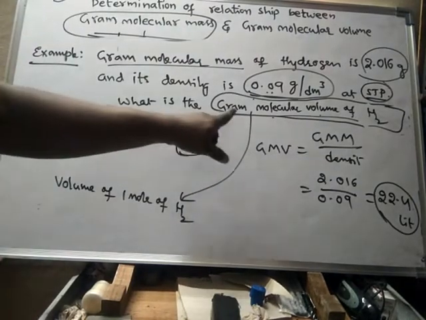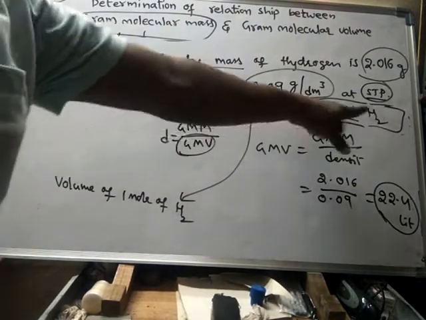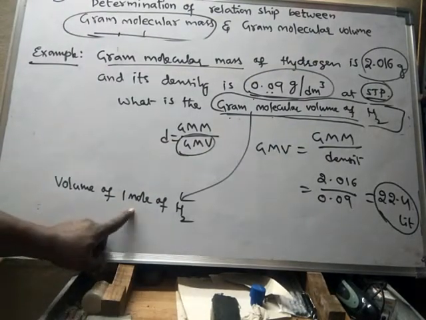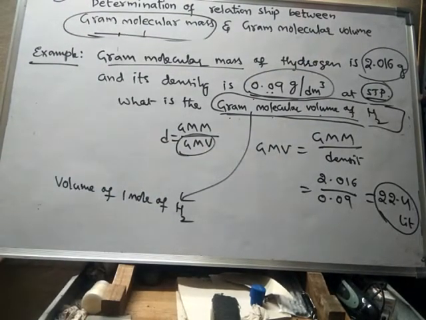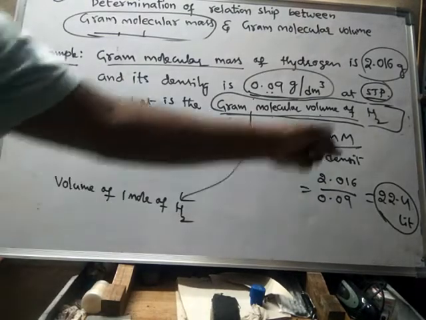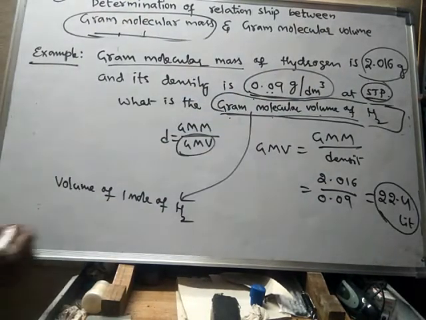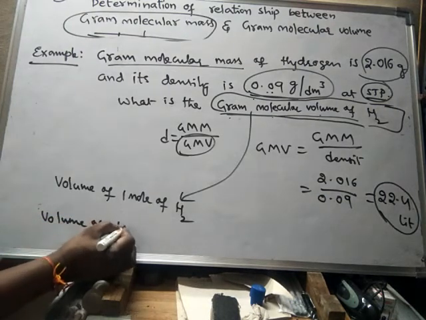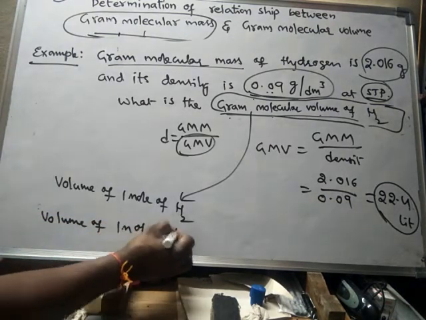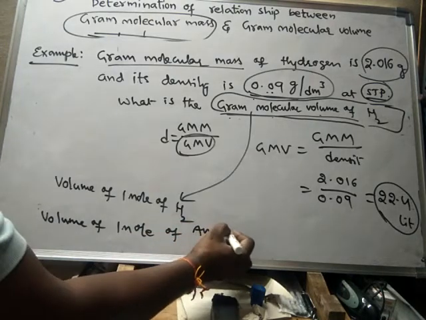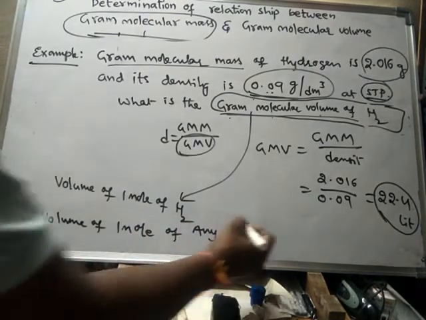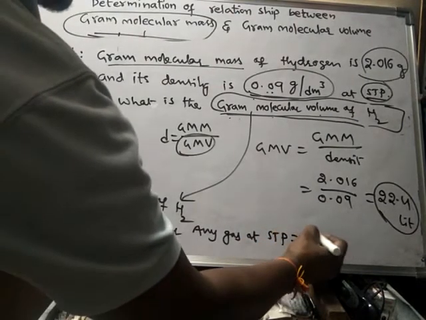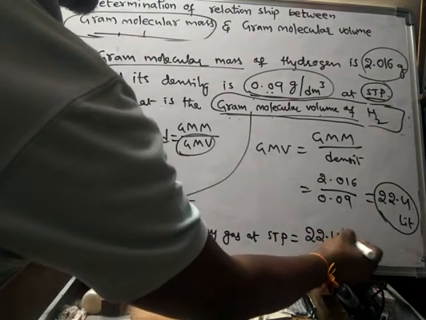So generally the gram molecular volume of any gas, whatever it may be, is equal to the volume of 1 mole of that gas. Already we know that the volume of 1 mole of any gas at STP is exactly equal to 22.4 liters.